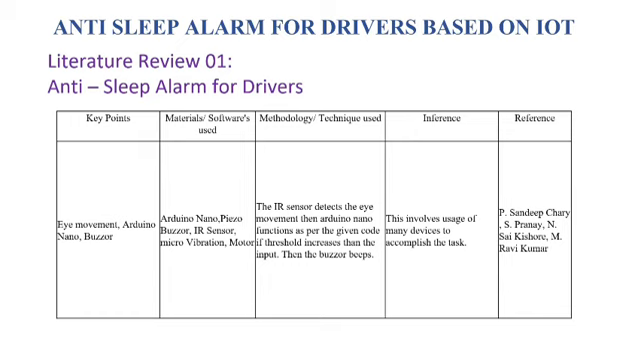So here is the first literature survey for our project, and this is completely based on an IR sensor, which is an infrared sensor. This has an accuracy rate of over 95%, and this involves the usage of many devices to accomplish the task. So we can consider it as more manual as well as involving excessive use of machines. Next slide, please.